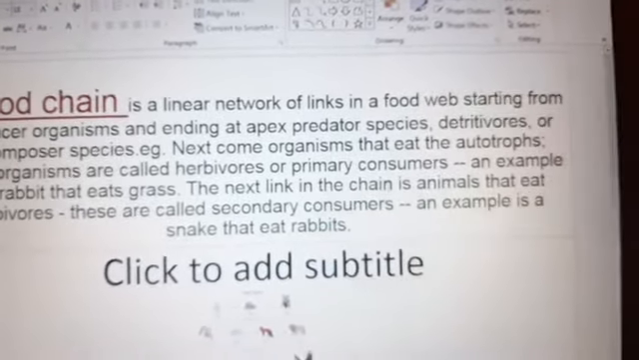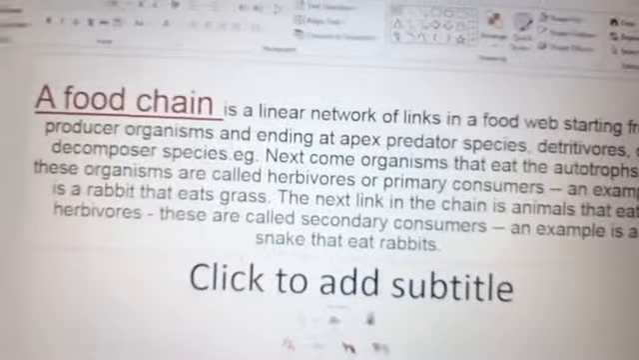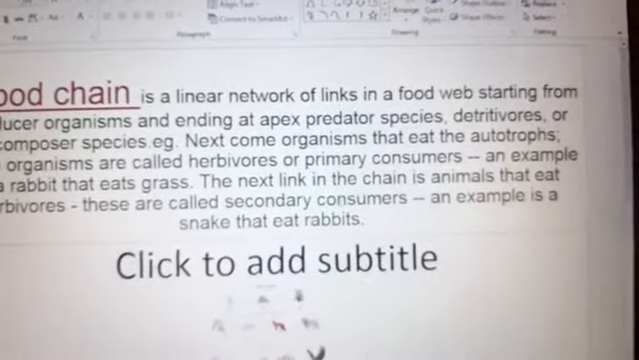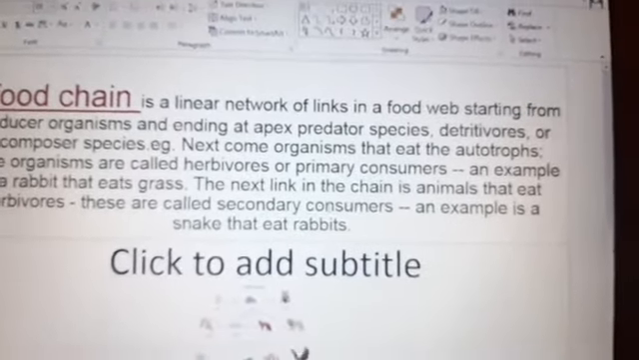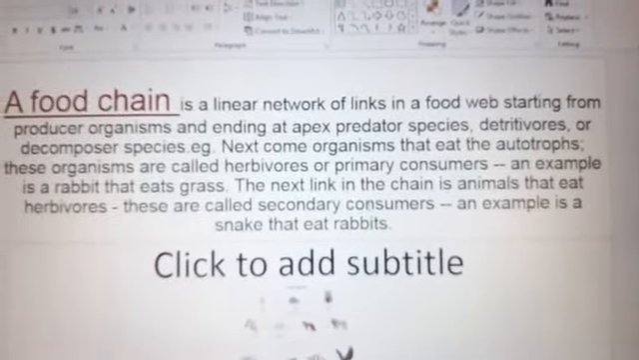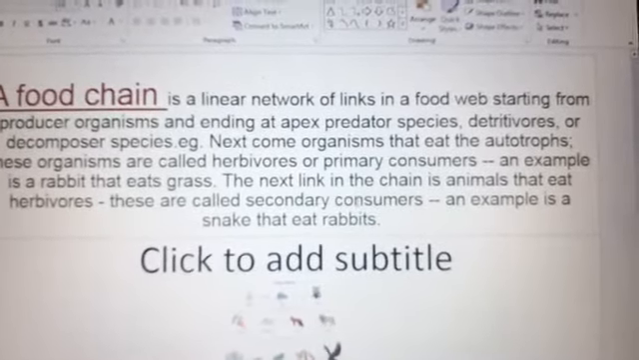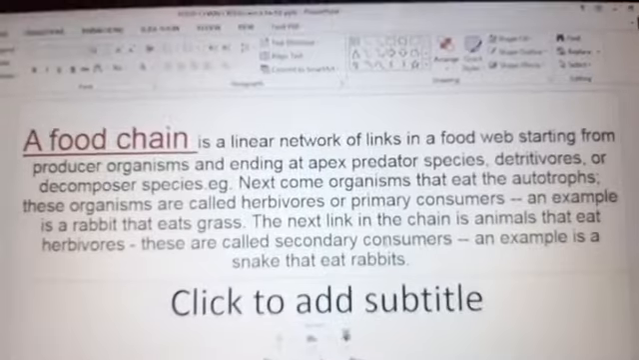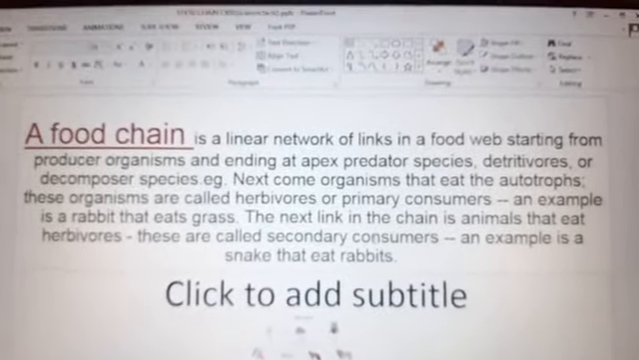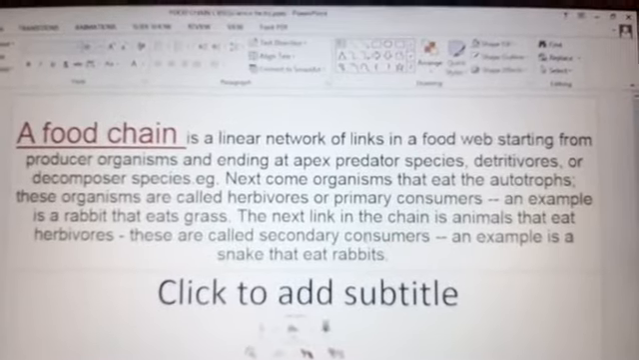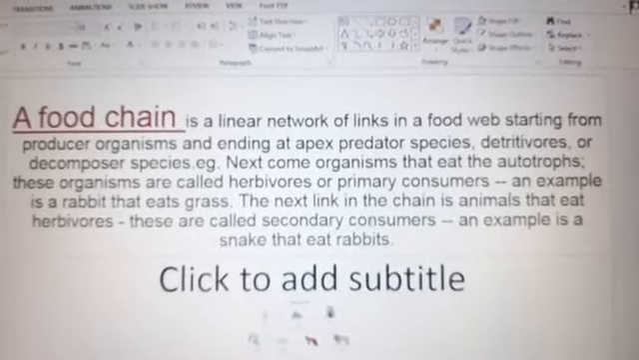The next link in the chain is an animal that eats herbivores. These are called secondary consumers. An example is a snake that eats rabbits. So we can see that a rabbit eats grass and a snake eats the rabbit. This is energy transfer from one organism to another in the form of food, and this is called food chain.